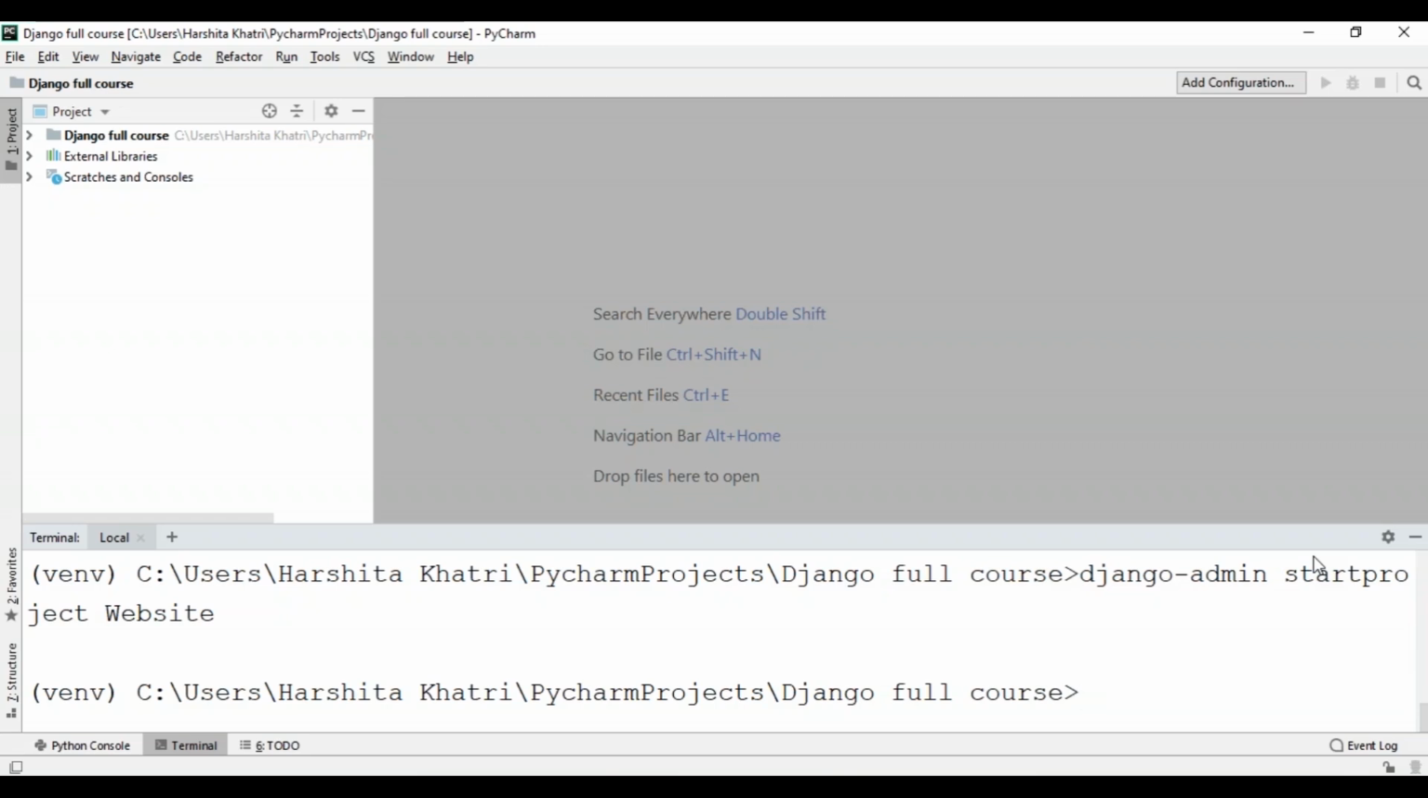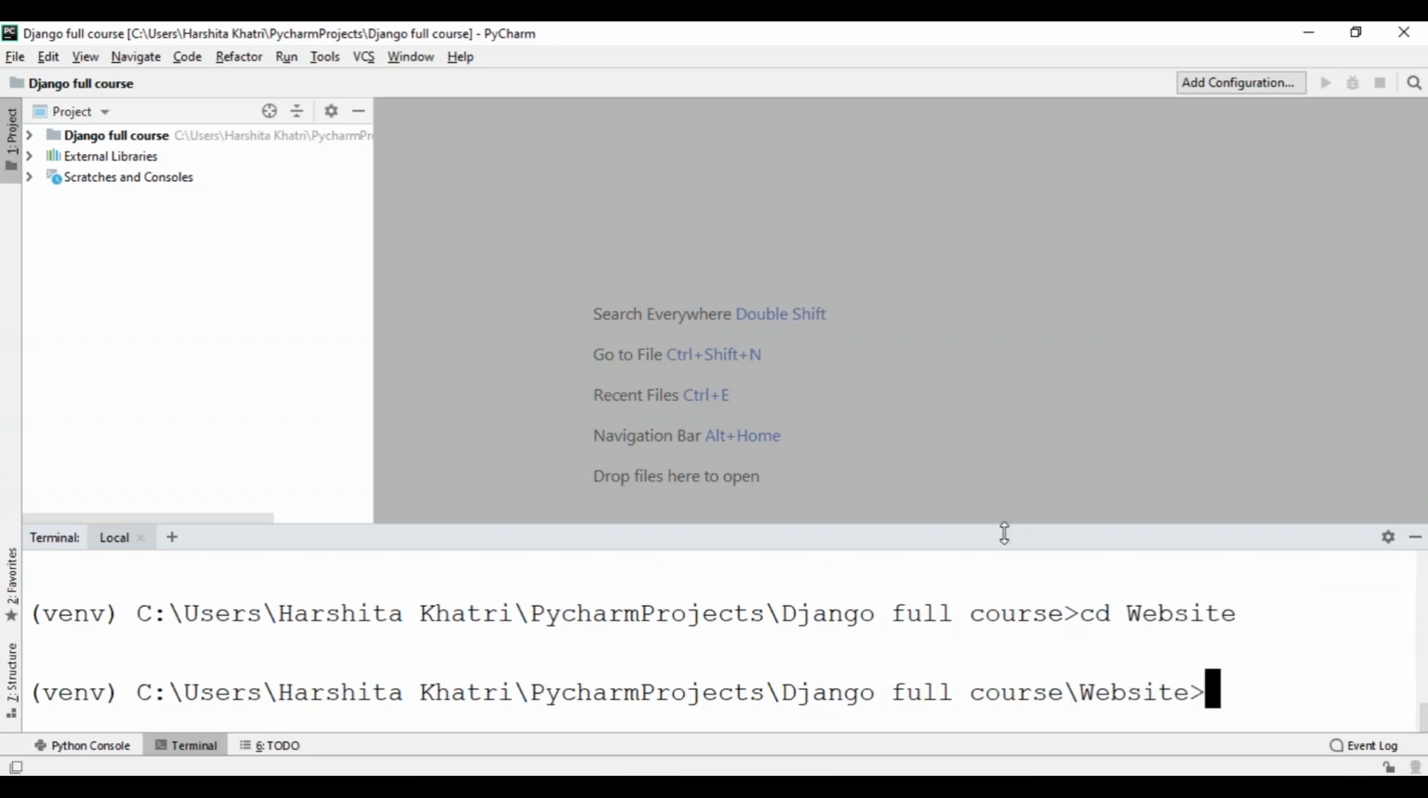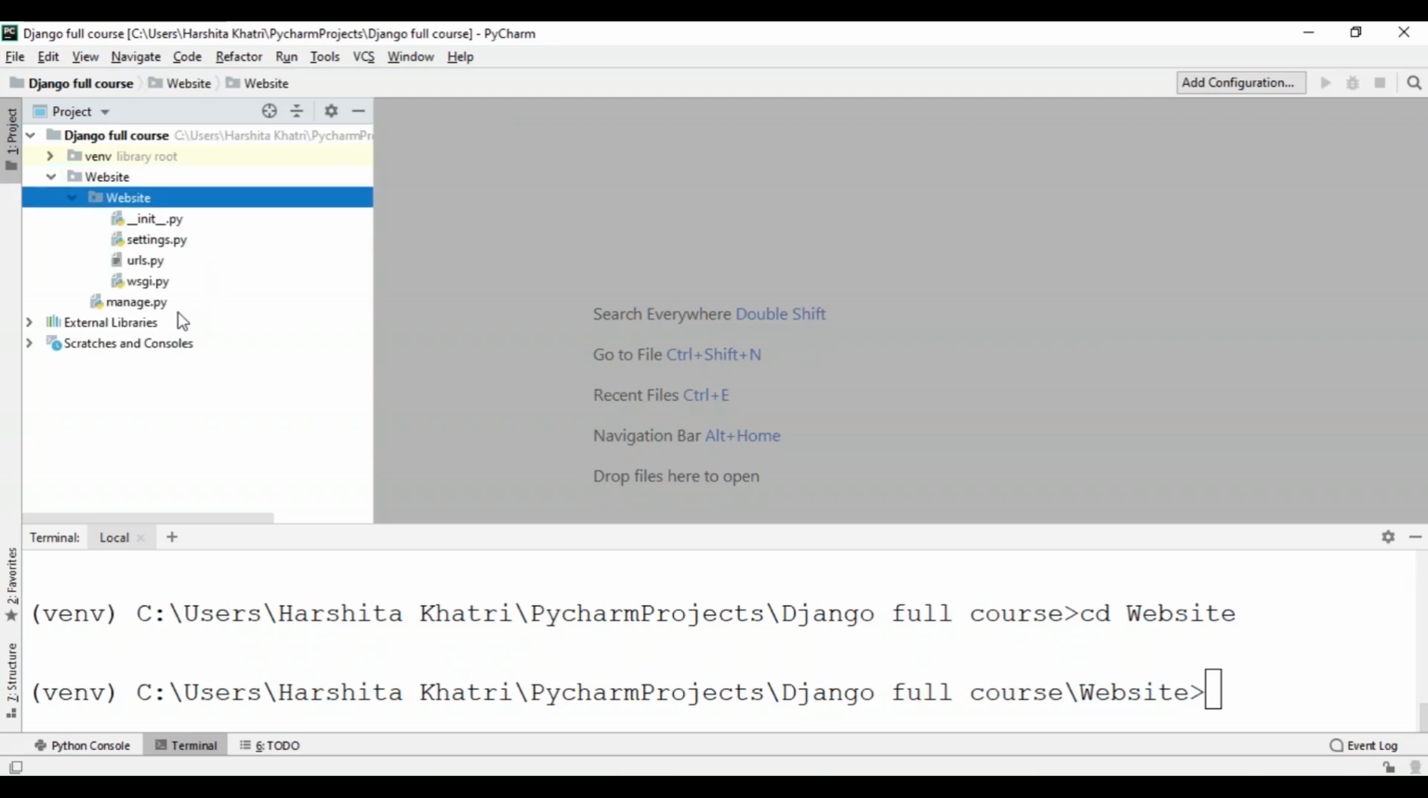So now my project has been created and I'll just cd into my project. So cd and the name of the project, which is website. So now I'm in the project that I've created with the help of the Django admin. To see what the Django admin has created for you within this project, click on the project directory. So as you all can see on the screen, the Django admin has created a number of files for us.